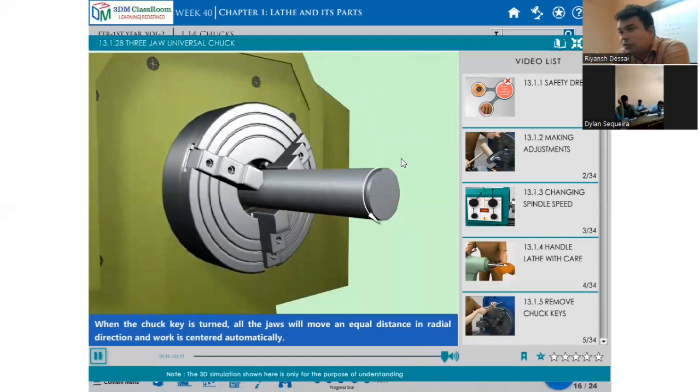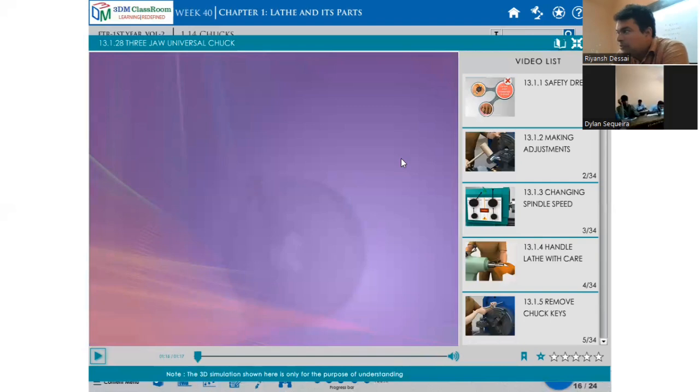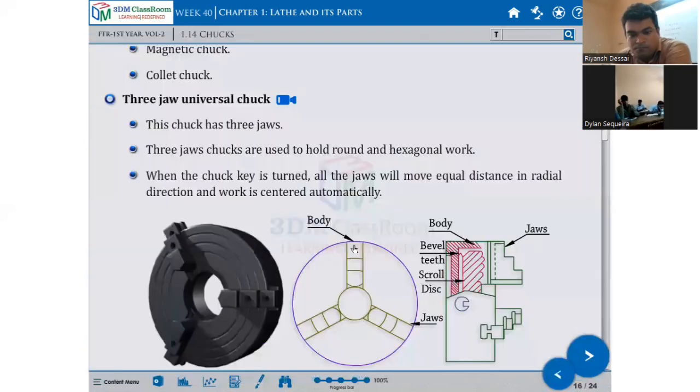Okay, this is the 3-jaw chuck. The inside mechanism is shown in the picture. It is set up through a back plate, and there are jaws. So, bevel tips, scroll disc, body, these are the jaw.